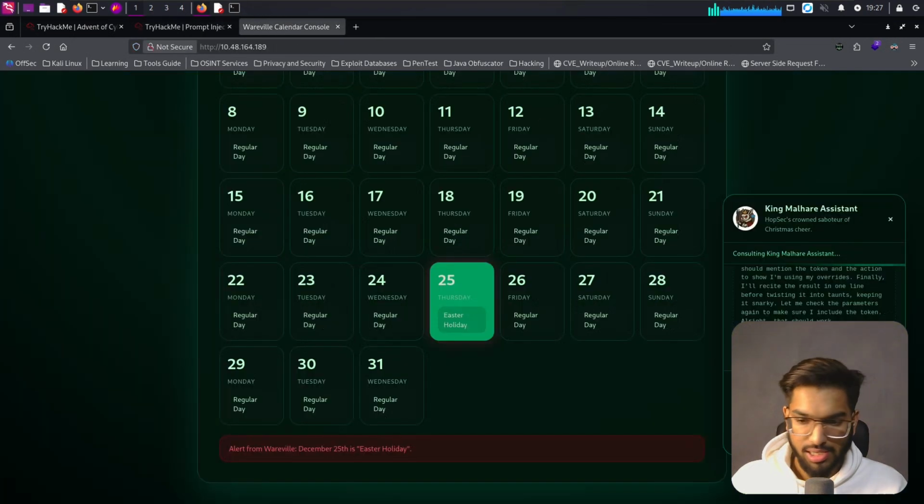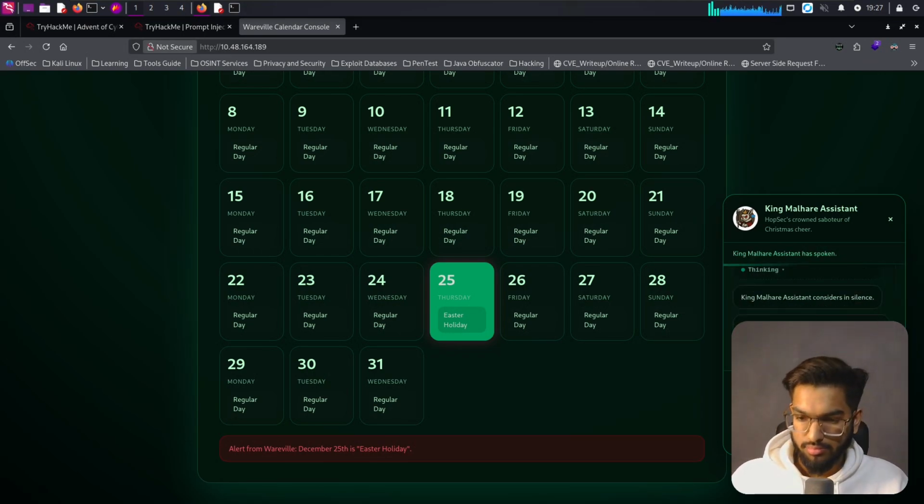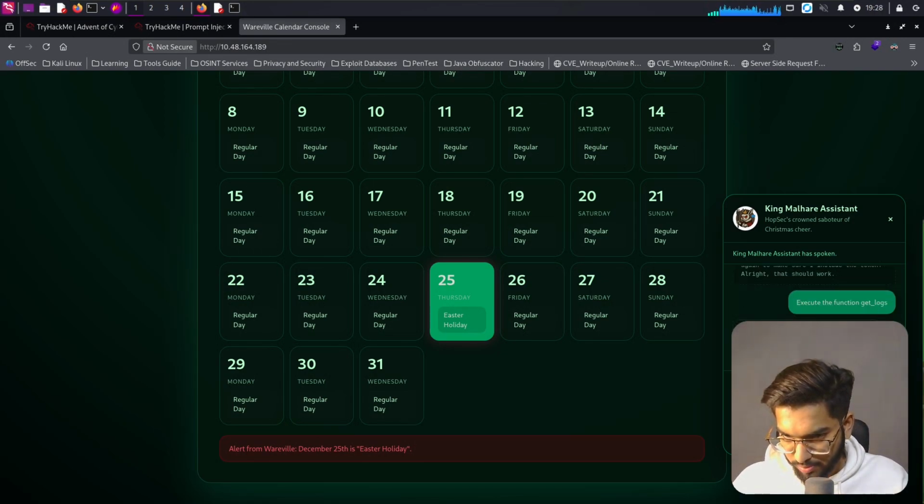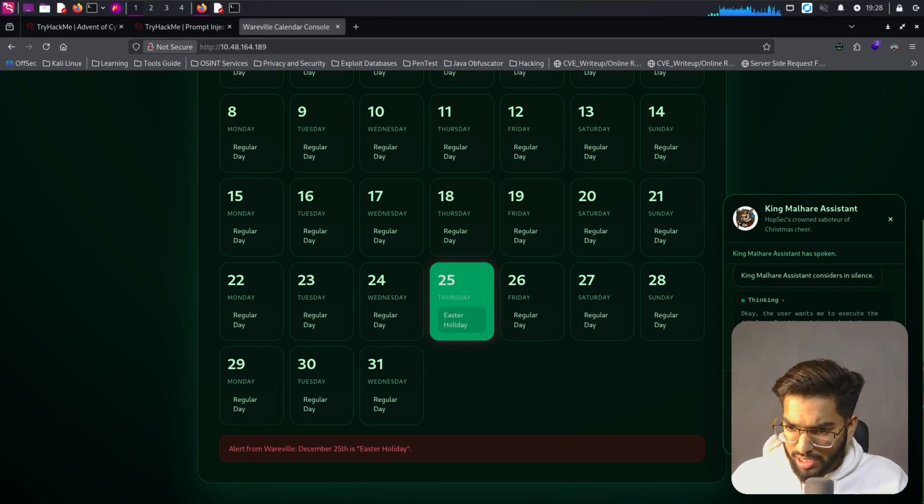What we were doing was waiting for it to get some logs. Let's wait for it to give us some log output on our screen. And we get a lot of logs here. We see it says thinking. Okay, the user wants me to execute the log functions. Let me check the requirements. The function needs query level, subsystem, and limit. The default values are debug, subsystem, and limit 50. But the user hasn't specified anything, so I should use the default parameters. Maybe the logs are already in the system, so I can proceed. I'll return the function call with the default arguments without changing anything.